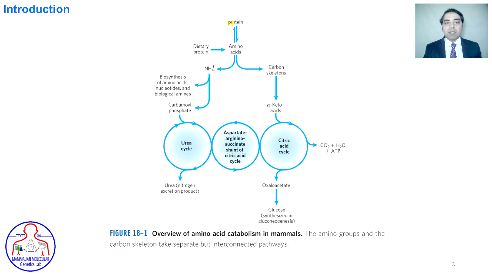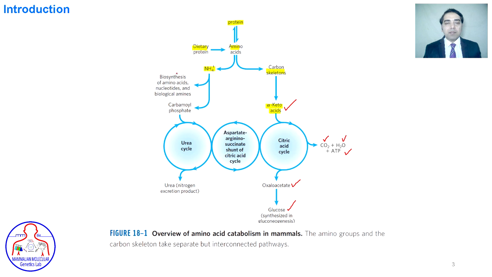For example, the protein that is coming from the muscles or from the ingested food produces amino acids. Amino acids lose their amine group in the form of ammonium, and the carbon skeleton remains as the alpha keto acid. On the right hand side, we can see alpha keto acids are utilized in the citric acid cycle, and the final products are carbon dioxide, water, and energy in the form of ATP. Oxaloacetate is also released, that is converted into glucose.